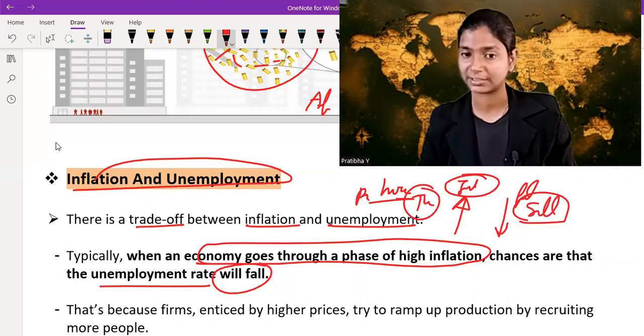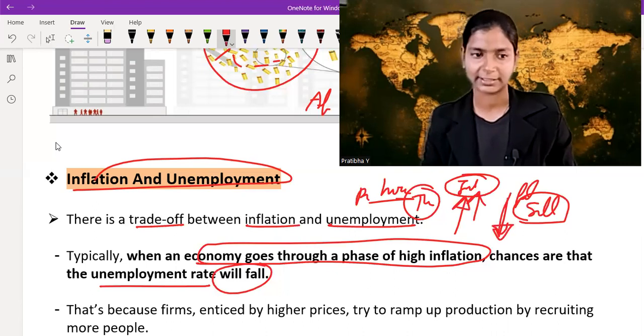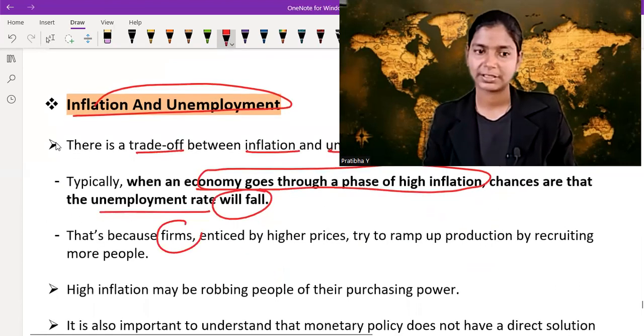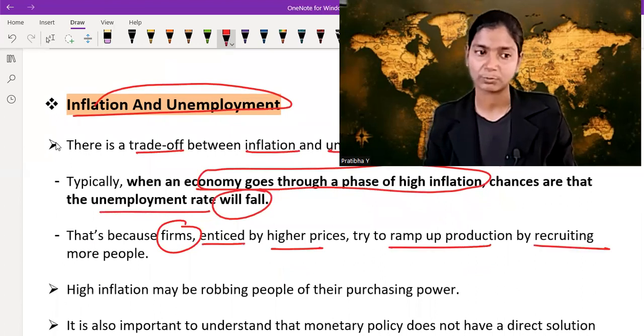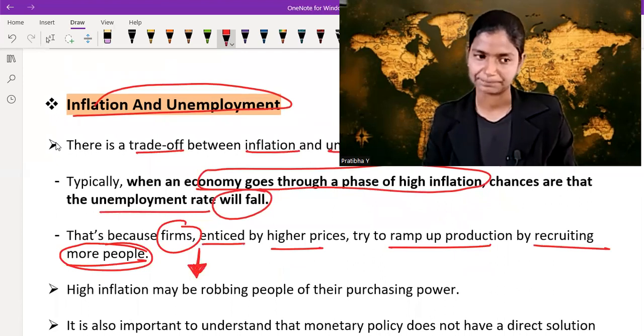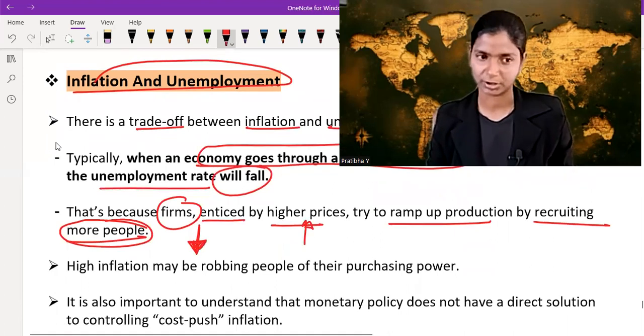So when inflation increases, unemployment decreases. Because firms, under higher pressure, try to ramp up production by recruiting more people. When more people are recruited, unemployment decreases. And this happens when inflation is high. Generally, not in all the cases.